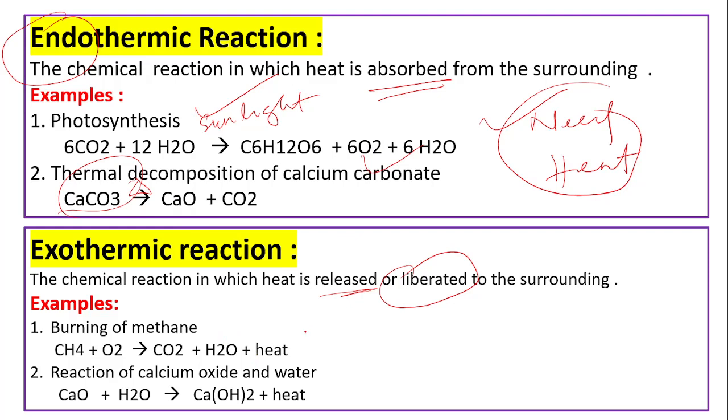But look at the examples of exothermic: burning of methane. When methane burns, it produces a large amount of heat. So this is an example of exothermic reaction. The reaction of calcium oxide and water also produces some amount of heat. This is also an exothermic reaction.